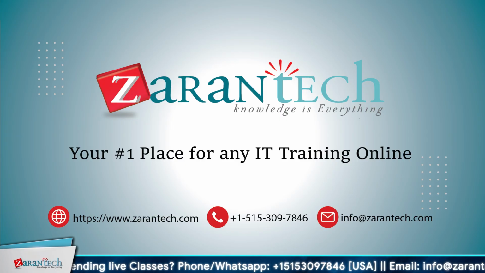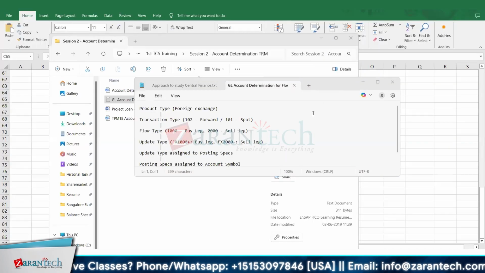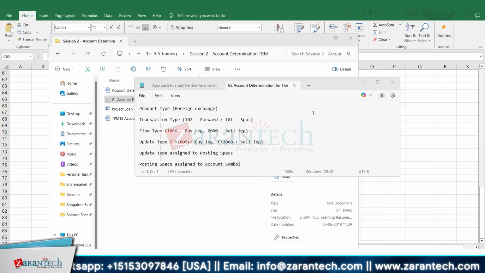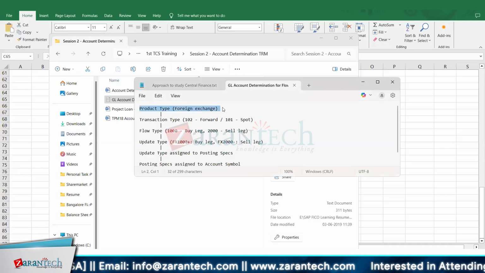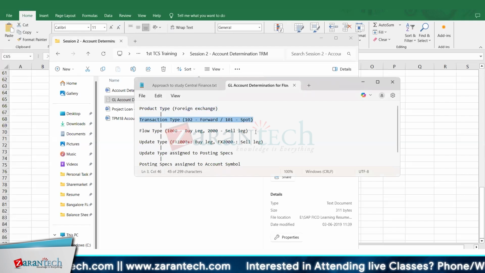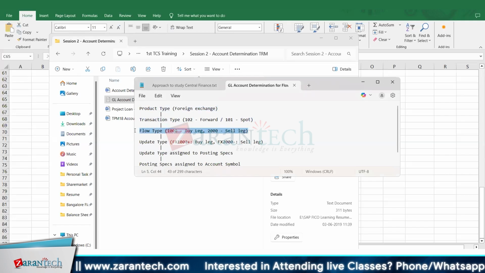So basically, let's have a look at the account determination flow type. This is how the account determination flow type works. We'll come to the meaning and everything, but just understand the flow first. Let's talk about a foreign exchange product. Product type is linked to transaction type, which you already know. Then transaction type is linked to flow type. Flow type means it can be principal increase, decrease, interest increase, decrease, bank charges, nominal interest, and so on.